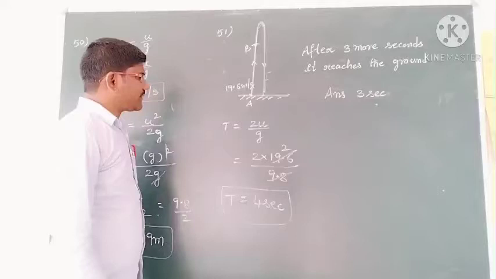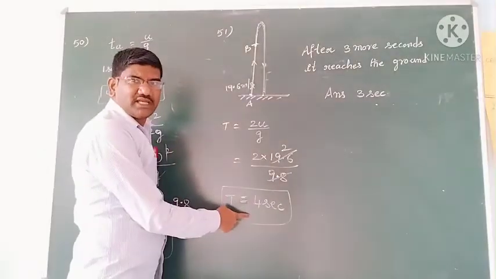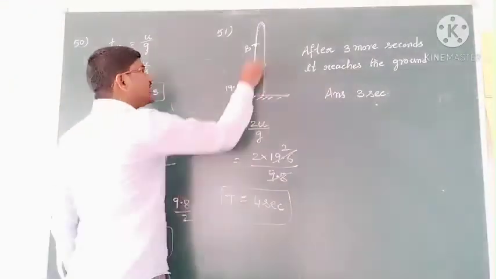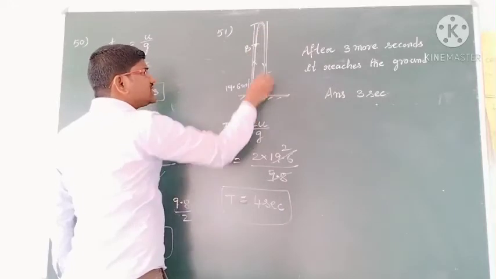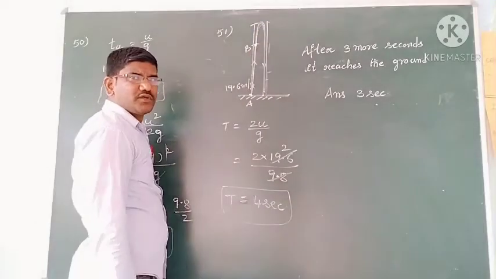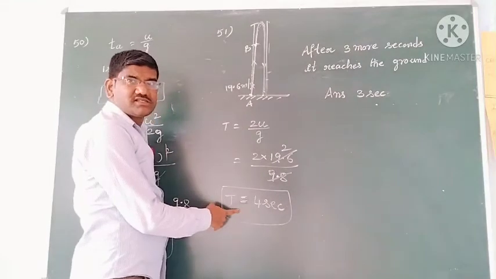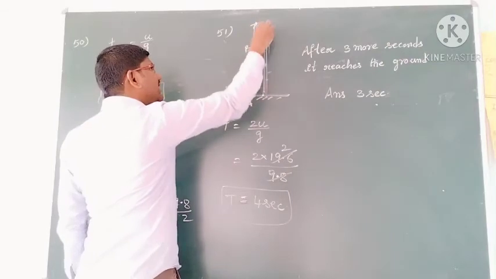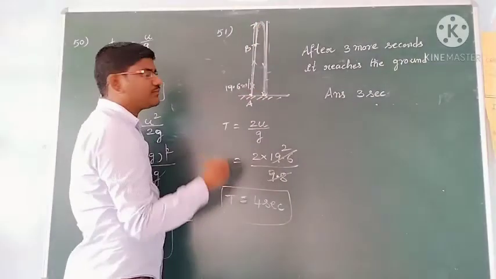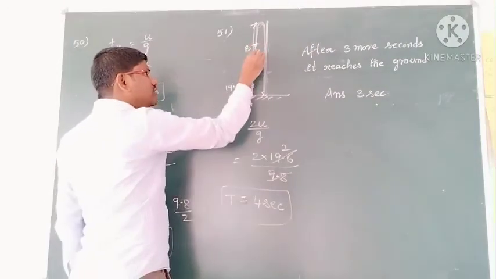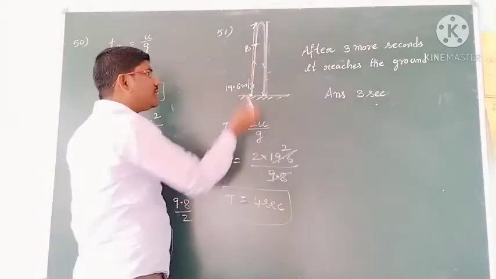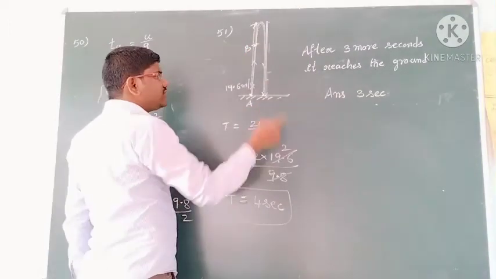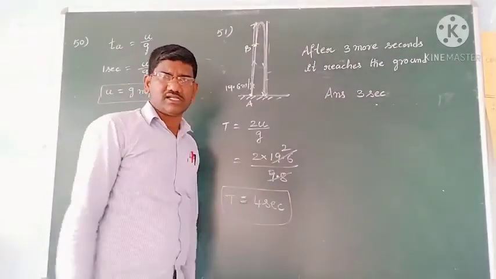Otherwise, you see students, the total time is 4 seconds, which means it takes 2 seconds to reach the maximum height and 2 more seconds to fall from the maximum height to the ground. The time of flight is the time of ascent plus descent. But after 1 second it reaches some height, we don't know how much. The rest of the time is 3 seconds, you will get the answer.